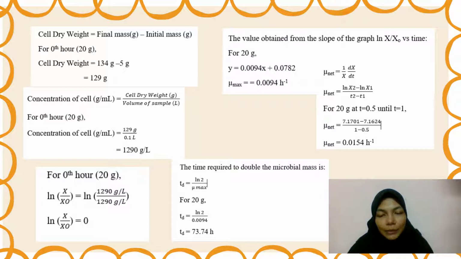The last step is to calculate the doubling time, which is ln 2 divided by the maximum net growth rate of the cell, and we got 73.74 hours.